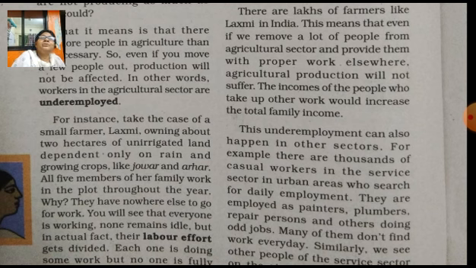But if 3 people are removed and they work at other places, then they get extra earning and automatically the income of the family increases, and they get full employment opportunities. Their capacity and potential are used. The income of the people who take up other work would increase the total family income. In this way, total family income can be increased.